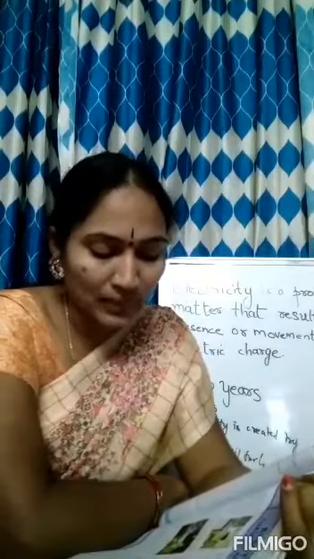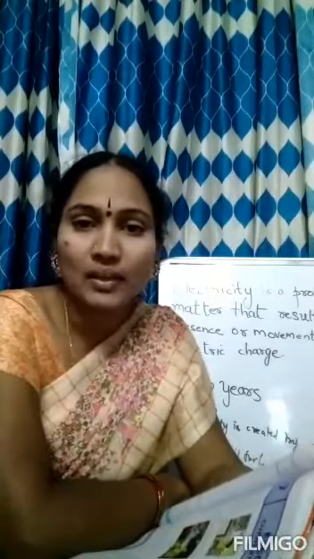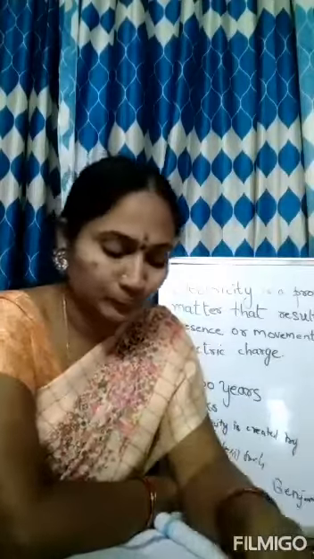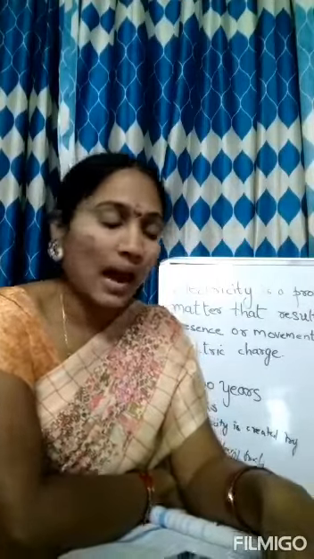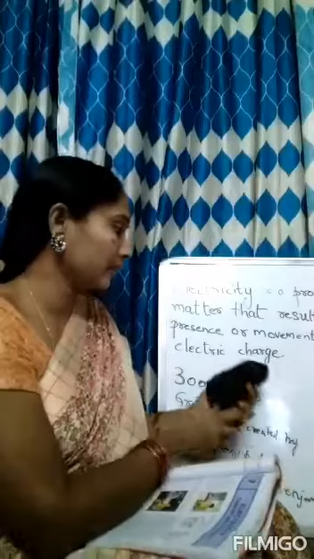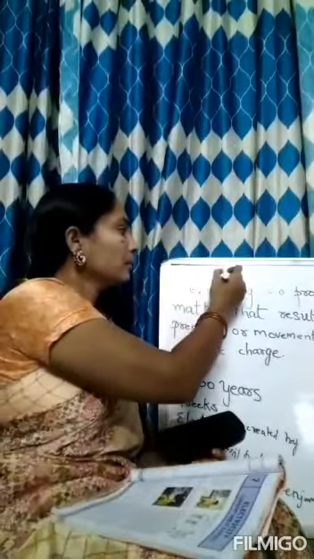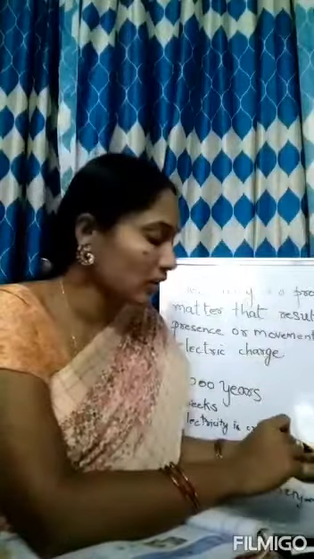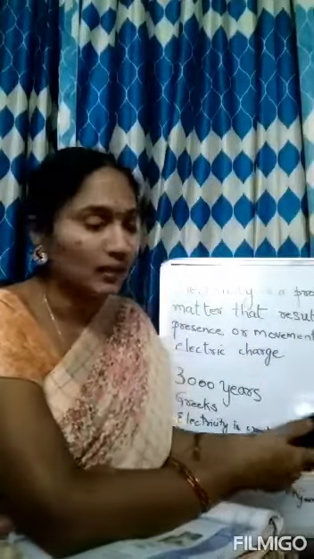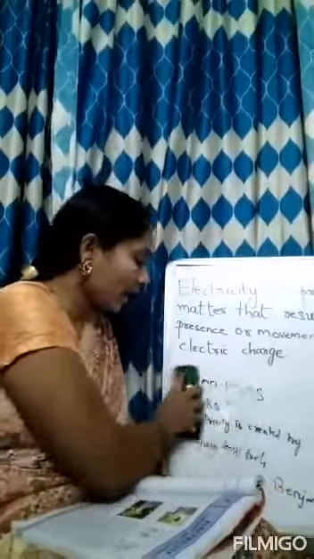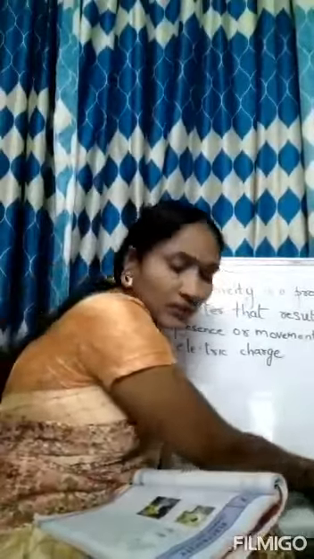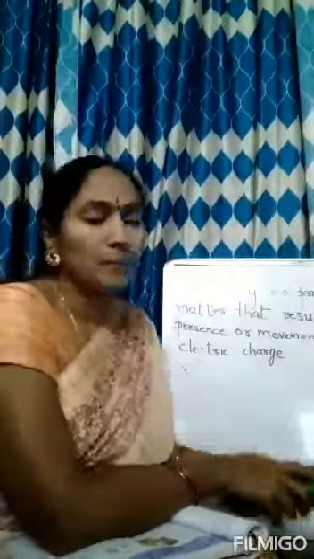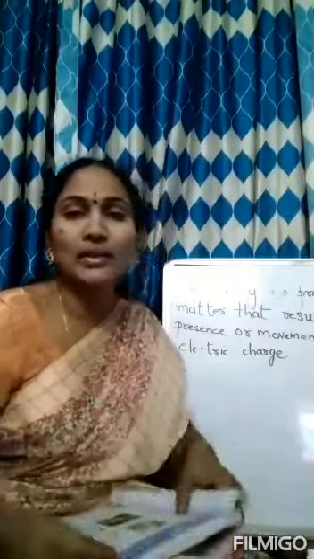You must be familiar with such a situation. That means you have come across this situation many times in your home. Pink, do you know how to insert batteries in a torch? Yes. And already in 6th class we have learned it. Plus and minus, both positive and negative, will be there in the batteries. According to that, we will insert the batteries. And many times, you have seen it in your houses. And in class 6 we have learned about the cell, how to insert the cell and what the cell is made up of.